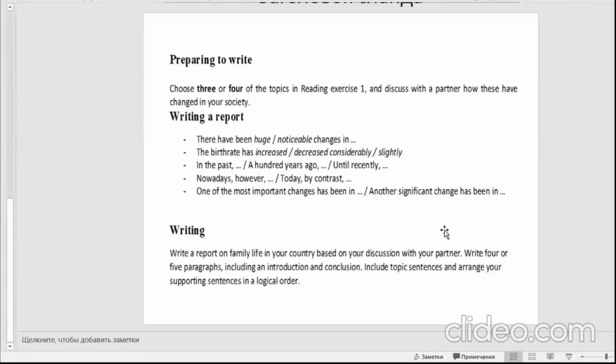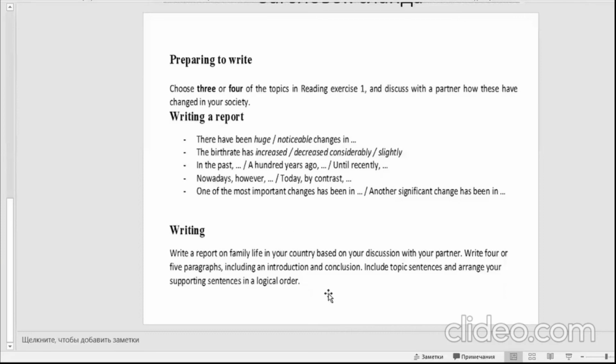Well, we will need some linguistic tools, some phrases to use in our report. So these can be like this. There have been huge, noticeable changes in. Nowadays, however, in the past, 100 years ago, and so on. So if you want to compare two situations or to state some fact, you can find these phrases useful.